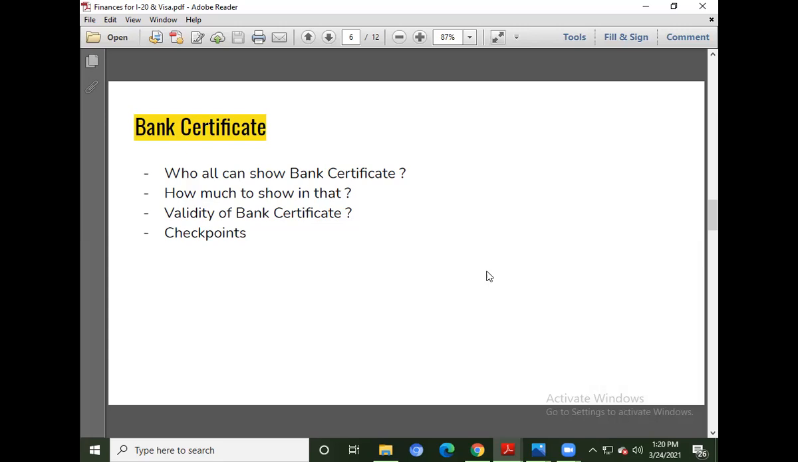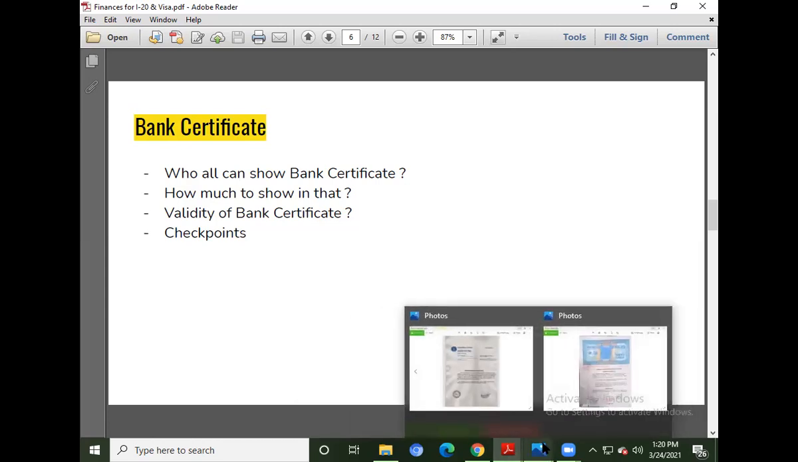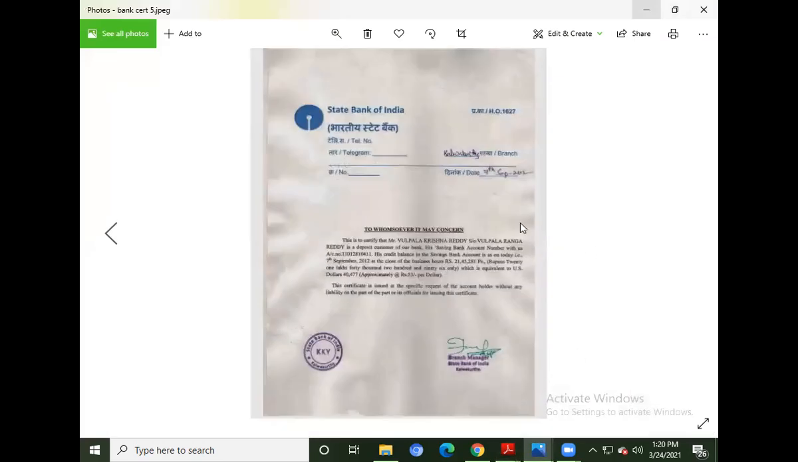Validity of bank certificate. Validity of the bank certificate is 6 months prior to your visa interview. So if you're going in the month of May or June, any bank certificate from Jan onwards will work. So that is the validity of the bank certificate. Checkpoints.